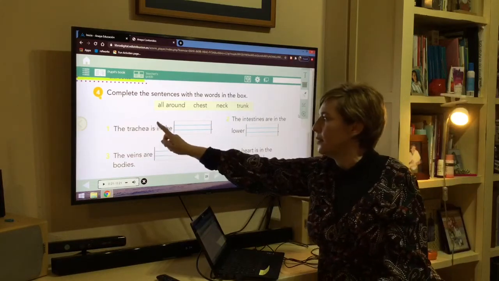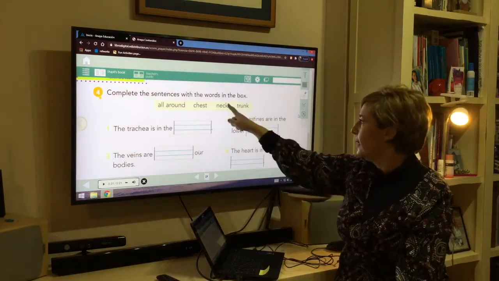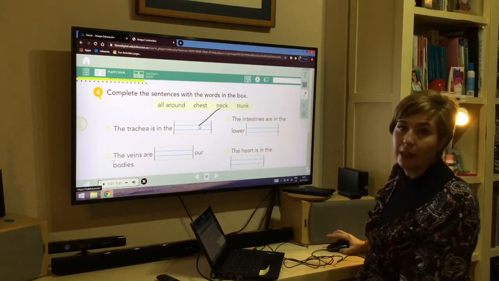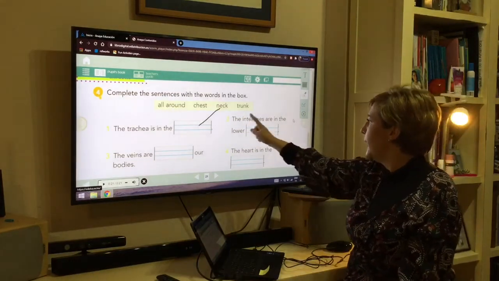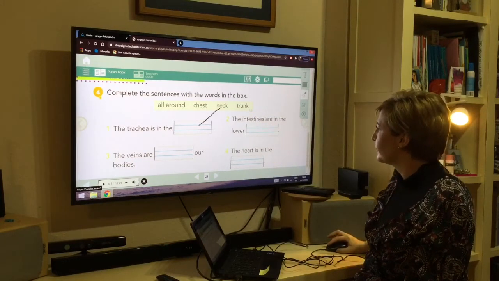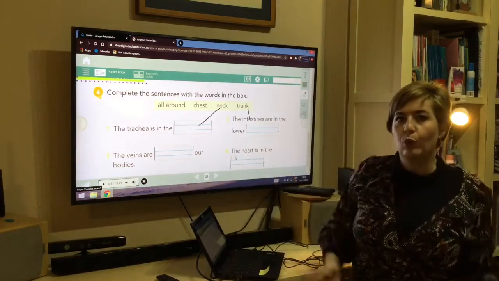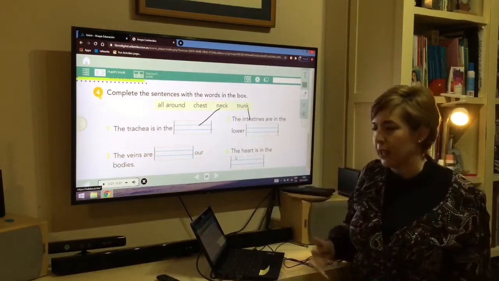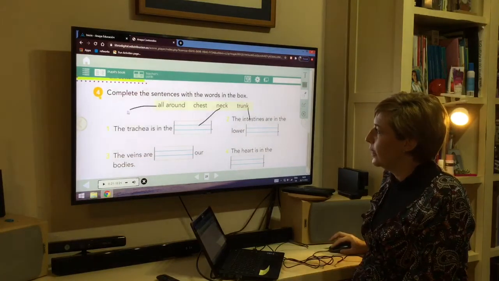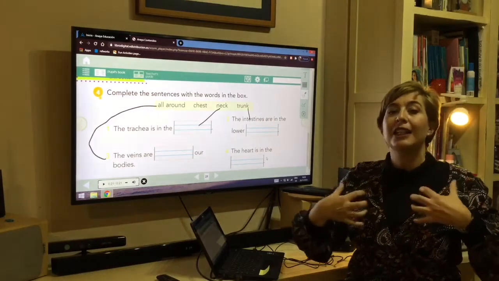Complete the sentences with the words in the box. The trachea is in the, where is the trachea? Here, in the neck. I'm going to put it like this because it's very difficult for me to write. The intestines are in the lower trunk. The veins are all over the body. You can pause the video and repeat. Remember, all around the body. And the heart is in the chest.